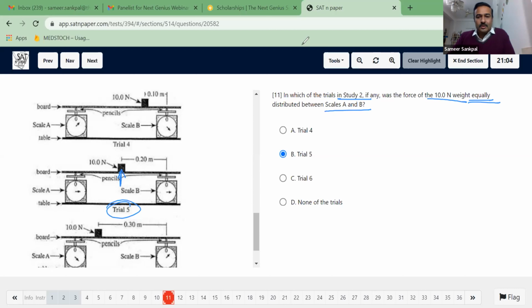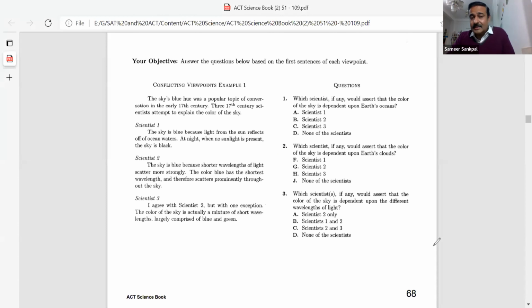Quickly, I'll go with the third variety of questions. This is conflicting viewpoint. And look at this. This is the difference between the conflicting viewpoint passages and others. The basic difference is we don't have graphs or tables. So when I don't see any graph or table, this is going to be a little difficult because locators we were using to answer the questions, here in this case, we are not able to connect. So in this case, what is to be done?